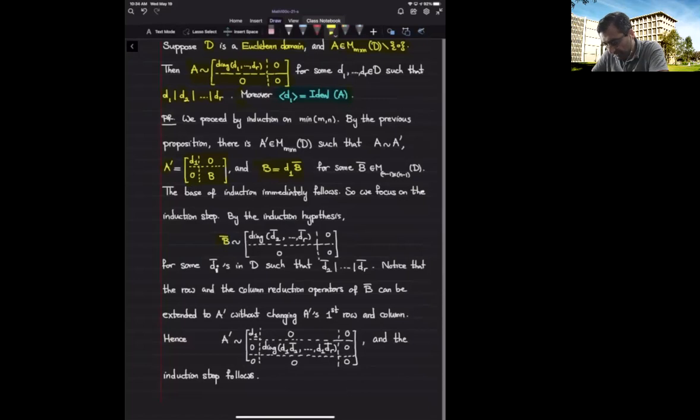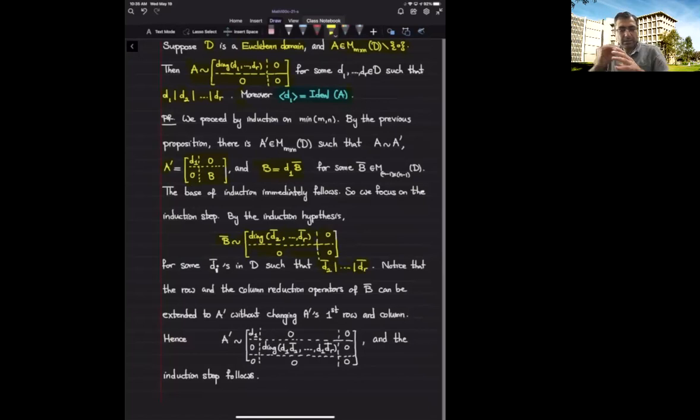So B bar, by the induction hypothesis, is equivalent to this diagonal form, with 0 for the rest of the entries, where D2 bar divides D3 bar and so on.